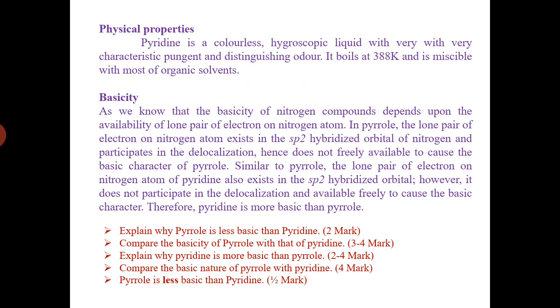Similarly, in pyridine, the lone pair of electrons on the nitrogen atom also exists in an sp2 hybridized orbital. However, it does not participate in the delocalization and is available freely to cause the basic character. Therefore pyridine is more basic than pyrrole.